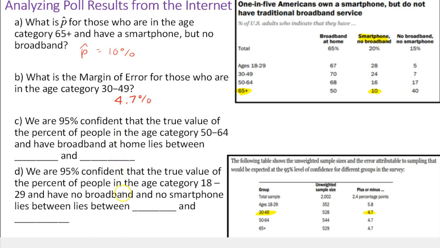Okay, so now we're going to interpret some confidence intervals. Let's see what we're being asked to find. We are 95% confident that the true value of the percent of the people in the age category 50 to 64 who have broadband at home lies between blank and blank. So now we need to get p-hat for 50 to 64, and for just broadband at home. So that's 68%. The margin of error for this category is 4.7%.